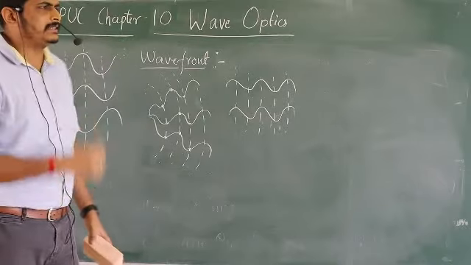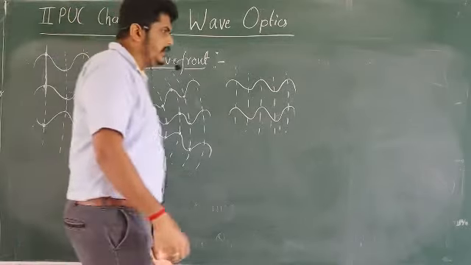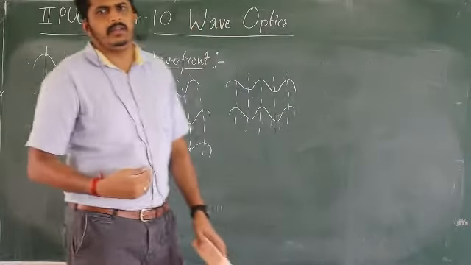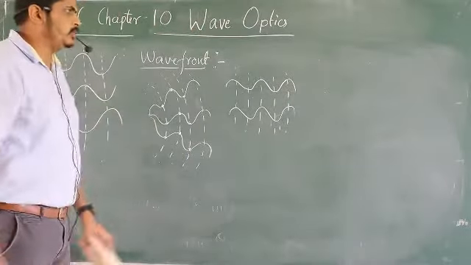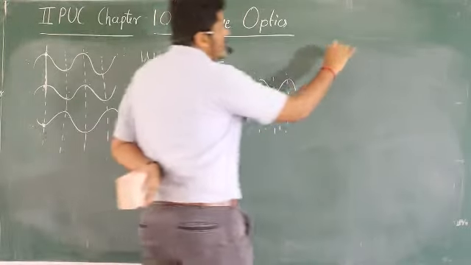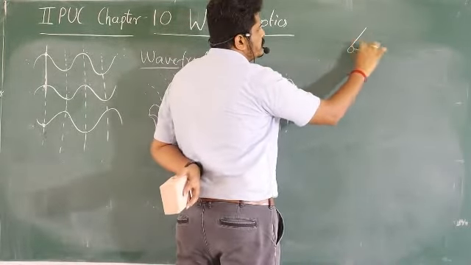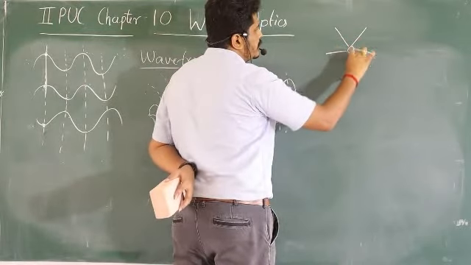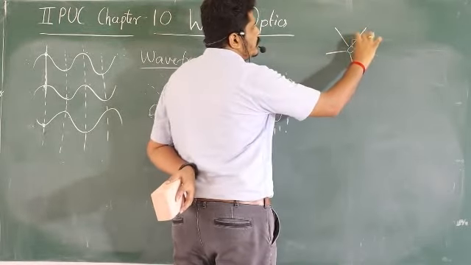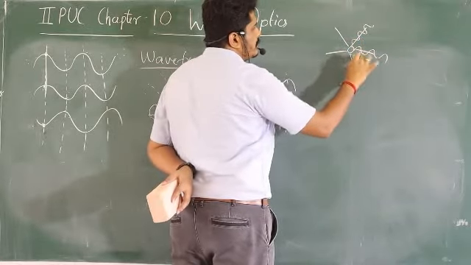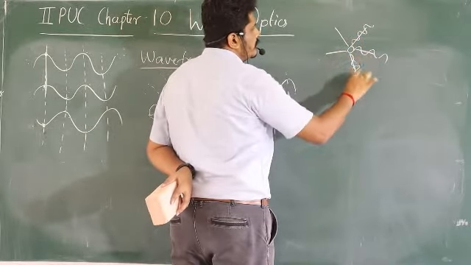Okay, so for example, imagine you are receiving a light ray from a bulb which is very near to you. Bulb, correct? The ray of light is spreading in all directions, correct? Like this. So the wave will be like this, right? Some of the waves I am showing here, okay?